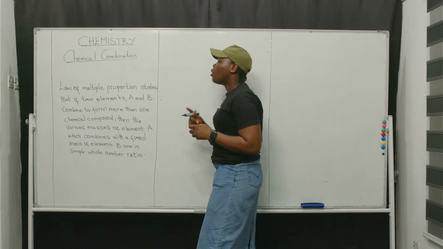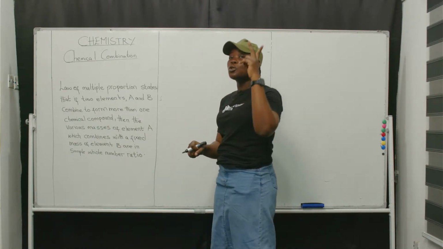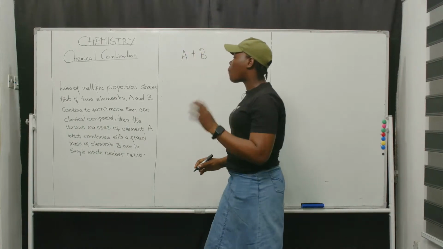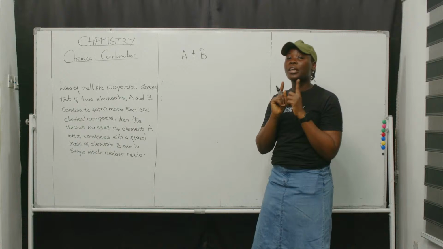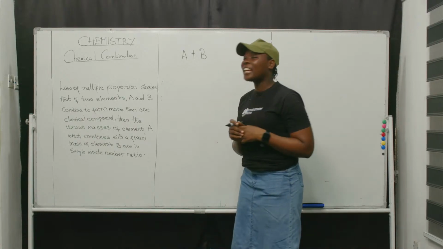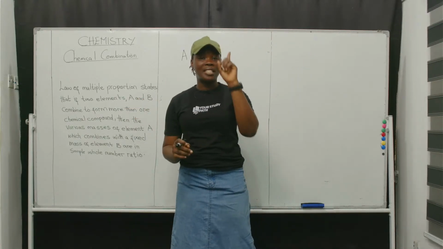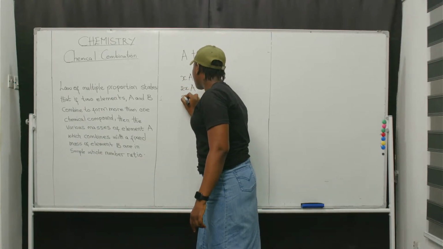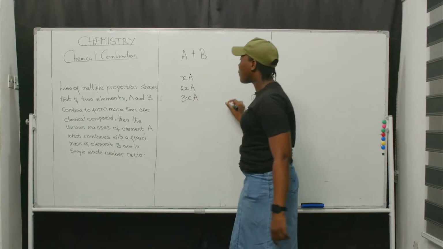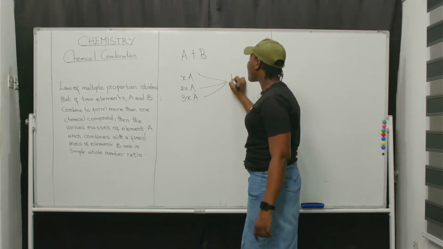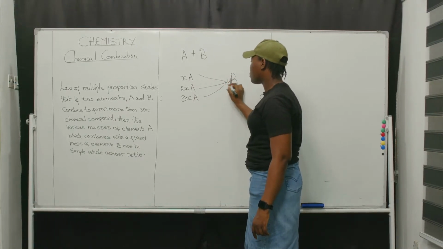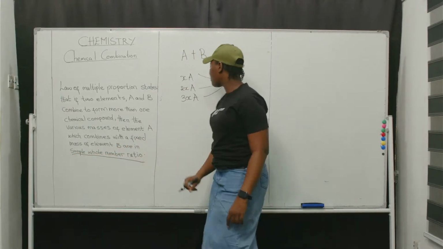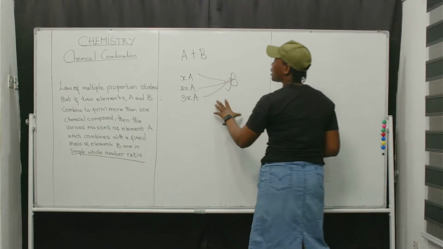Let's take that again. Law of multiple proportion states that if two elements A and B combine to form more than one chemical compound, then various masses of element A, that means XA, 2XA, 3XA, will combine with a fixed mass of B in simple whole number ratio. Let's put a context to this.